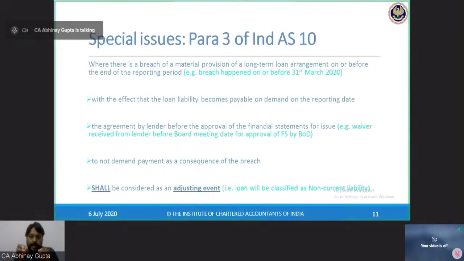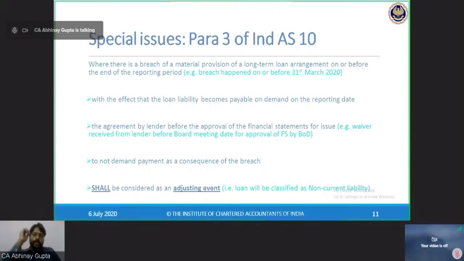Now, Para 3 of Ind AS 10 says, whenever there is a breach of a material provision of a long-term loan arrangement on or before the end of the reporting period. My reporting period is 31st March 2020. I have taken the loan, say, somewhere in 2019.